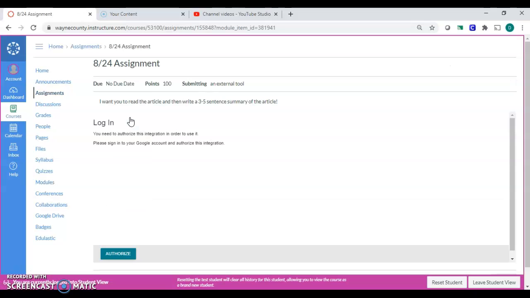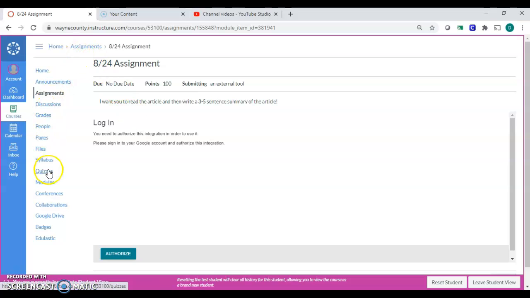You will see Monday and I have the instructions. I want you to read the article and then write a 3 to 5 sentence summary of the article. Be sure to check your grammar. You have to understand that I don't have authorization because I'm the one that created the assignment, and it's not in my class. I have it set up for my class, so I would need to authorize my email account, but I'm not going to do that because I told you what you have to do.